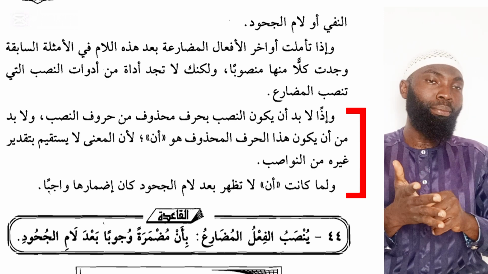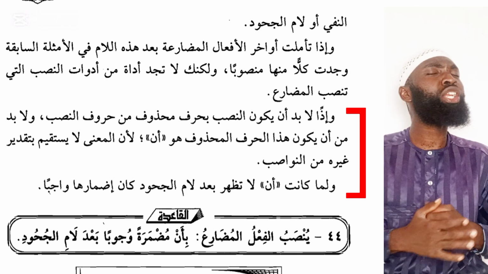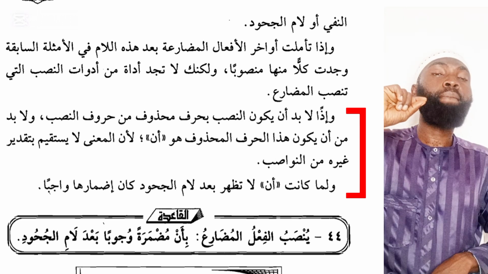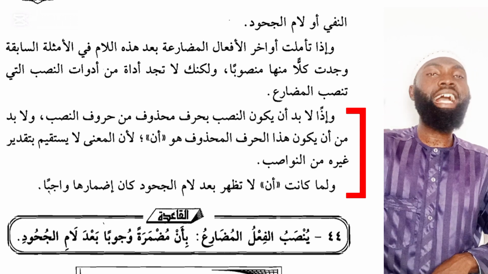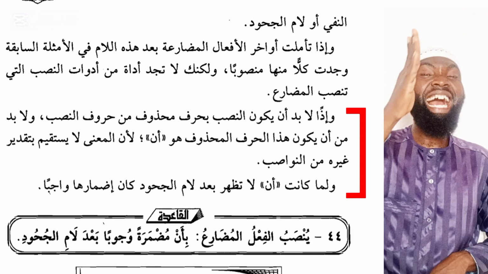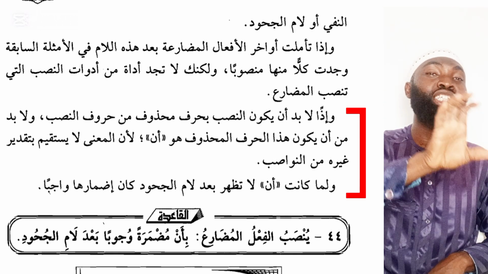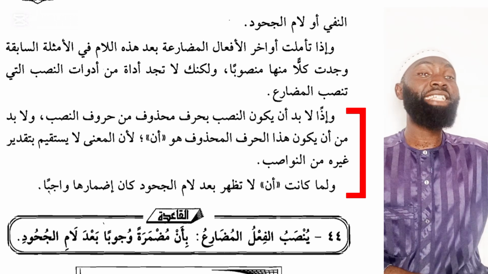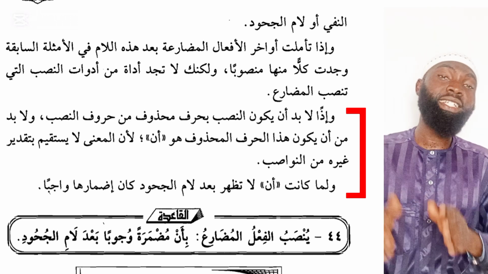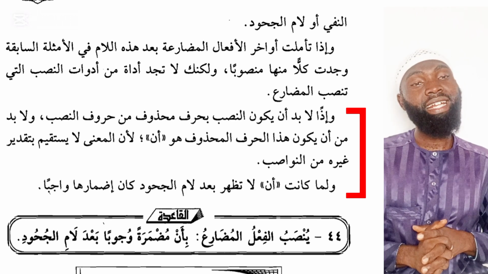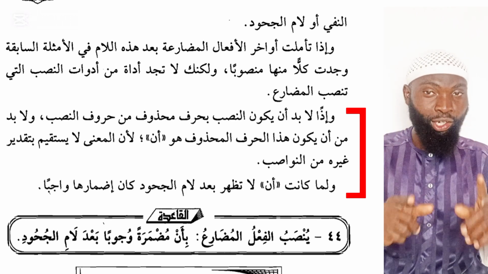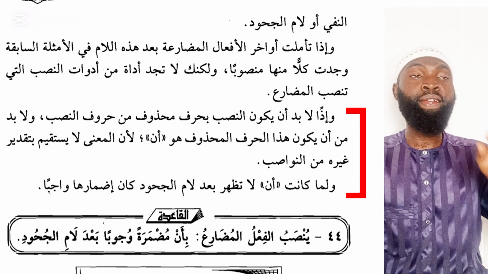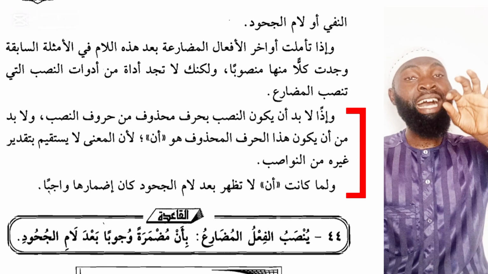And since the an cannot appear, it would be wrong for us to say ما كنت لأن أكذب. This is not correct. Therefore, it is compulsory that the an should be made hidden and latent. It should not be made to appear, unlike the an which appears with the lam ta'lil. As for this negative lam, you cannot put an after it. So the conclusion is that when you use the lam nafi or the lam juhud, the present tense verb should carry fatha by the applied an.